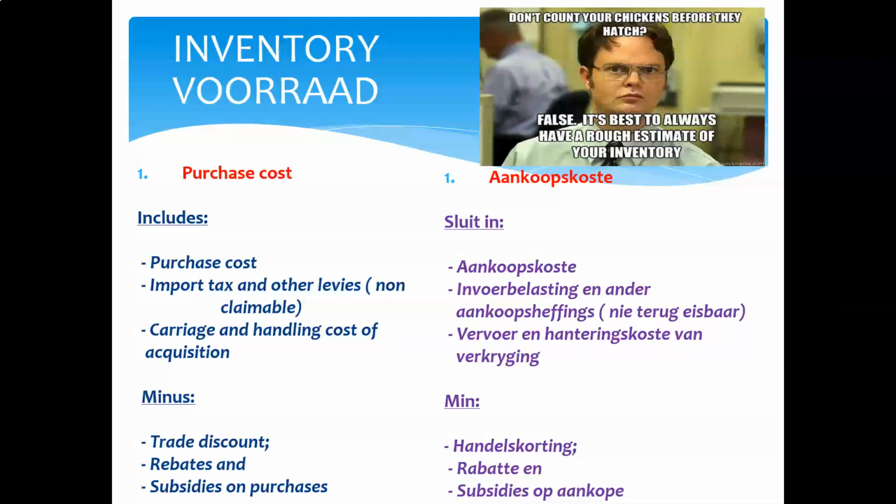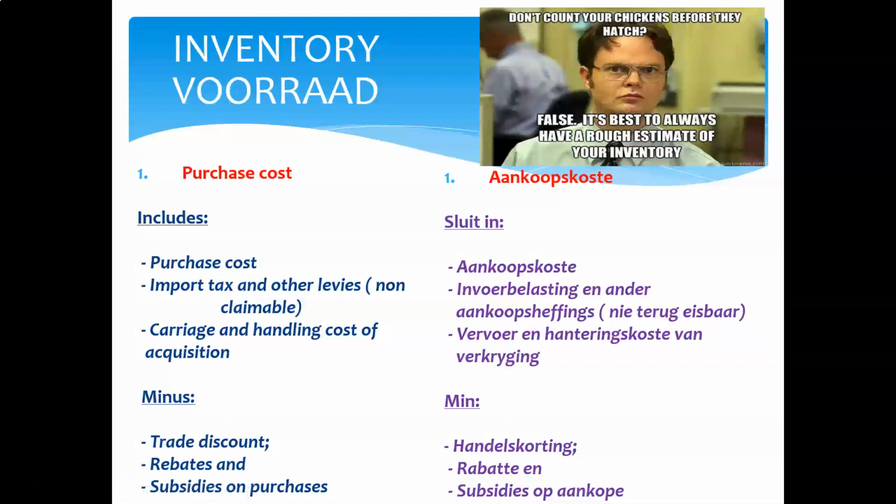Where does that come into play? Well, a trade discount is a specially negotiated price. So obviously a trade discount will already be accounted for in the purchase cost of the item. A trade discount does not appear on an invoice either, because the invoice is made out for the amount after the trade discount has been taken off already. So trade discount is not included in purchase cost because it has never been included in the purchase cost.